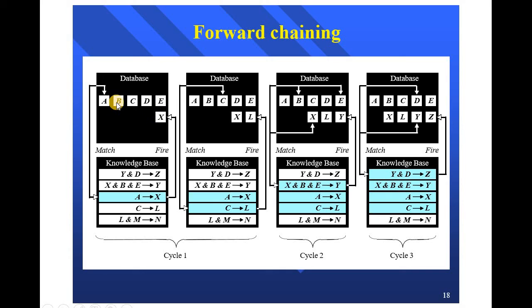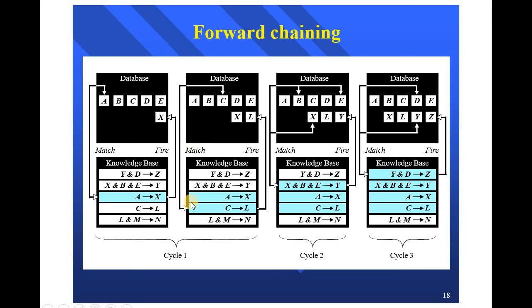Here the comparison takes place between the database and the knowledge base rules. In the database, A is there. A is checked for any match in the knowledge base. Here A is there, so X will be fired and added to the database. In cycle 1, C is also there in the database.